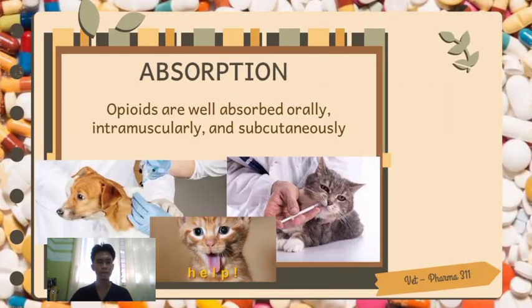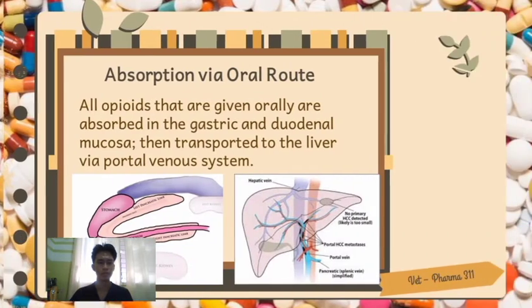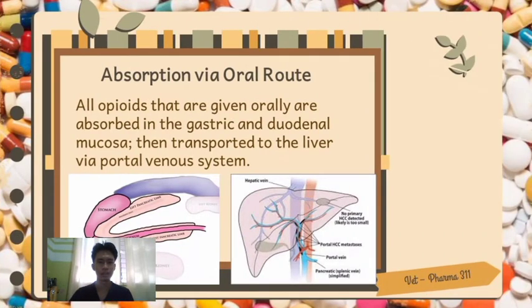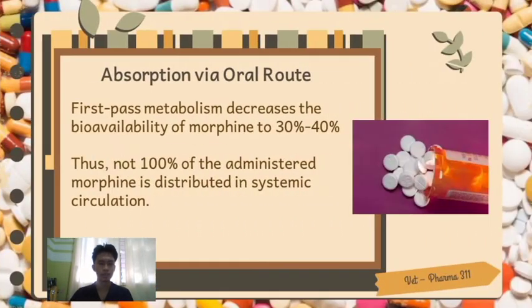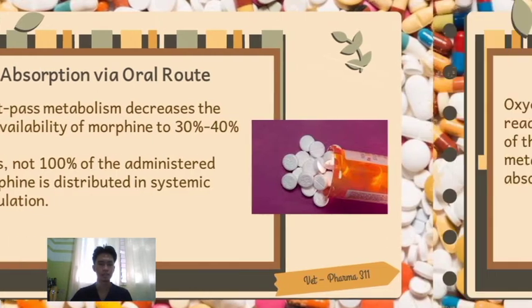So in absorption, all opioids are well absorbed orally, intramuscularly, and subcutaneously. Also, all opioids that are given orally are absorbed in the gastric and duodenal mucosa, and then transported in the liver via venous portal system. Not 100% of orally administered drug is distributed in systemic circulation. For example, the bioavailability of morphine would decrease to 30% to 40% since it would undergo first-pass metabolism.